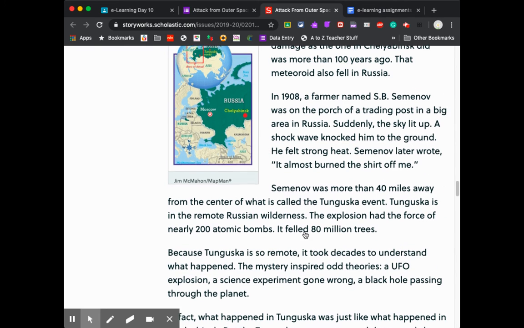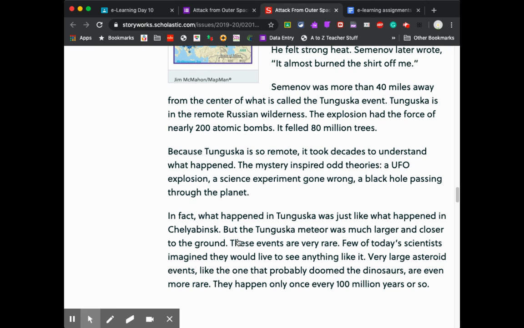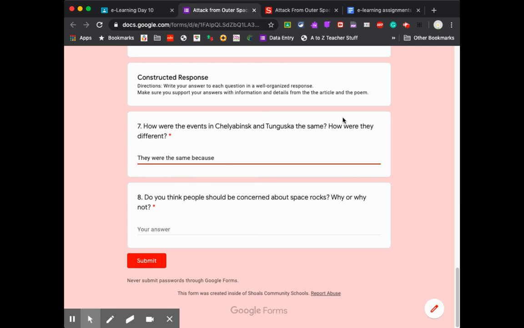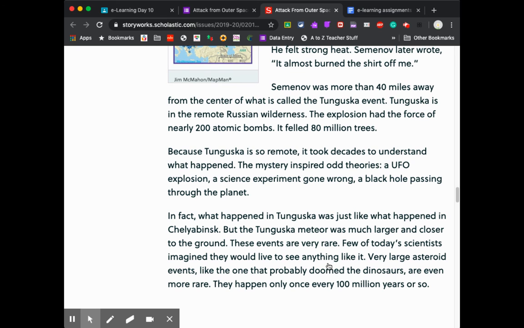So what happened was just like what happened in Chelyabinsk, but it was much larger and closer to the ground. Okay, so it was a space rock. So they were both space rocks exploding. Okay, but then it also told me in here, it was much larger and closer to the ground.